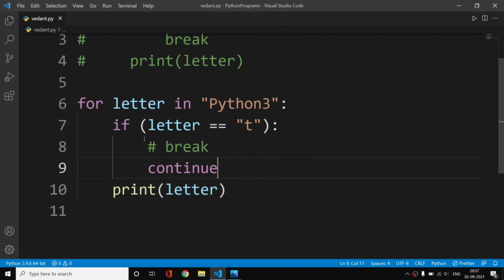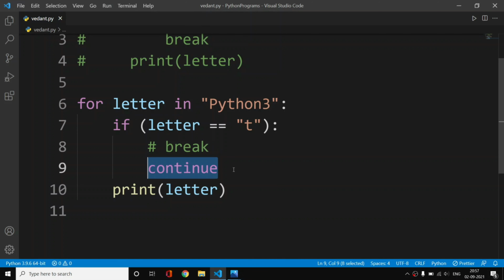We have the same condition here: if letter is equal to t, then we continue. What this continue will do is skip the body of the loop for the current iteration. That means it will print p, it will print y, and it will skip this iteration, because we have this continue here.